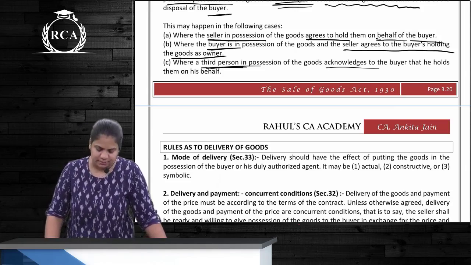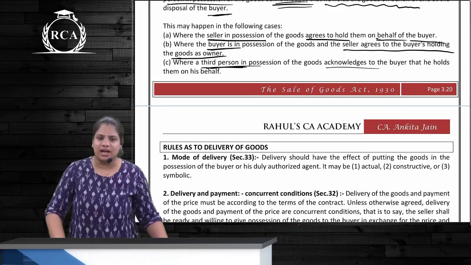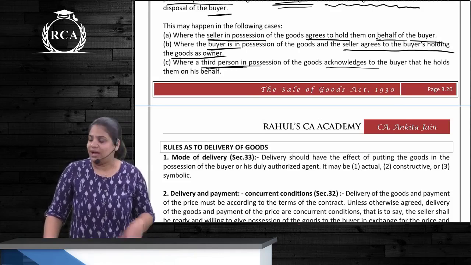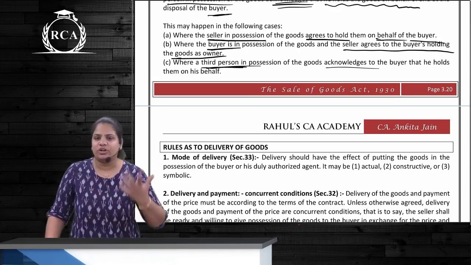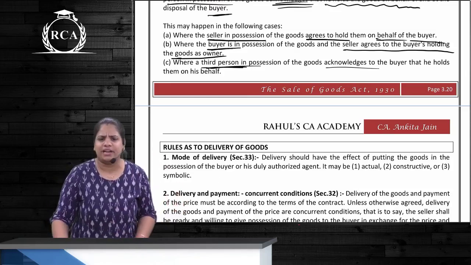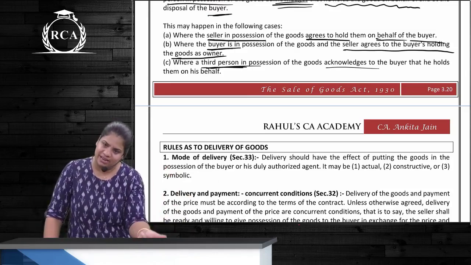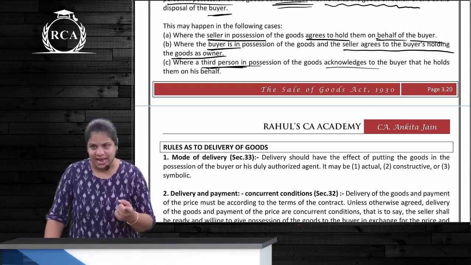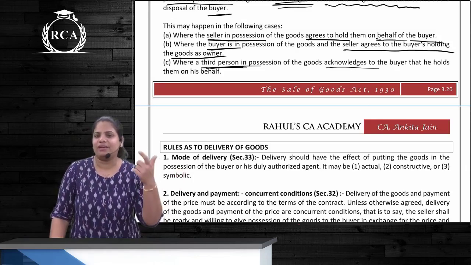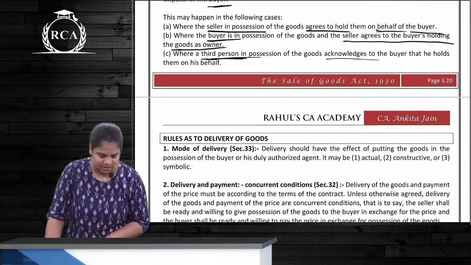Second situation is what? Buyer is in possession and seller agrees to the buyer's holding as the owner. I have given my old car to my friend for use. I call him and tell him, give the car back, I want to sell it. My friend says, I am only ready to purchase it. I tell him, okay, 5 lakhs is the price. He gives the money to me. Should he give the car back to me and again I give back to him? No. Can it be there with him only? Yes. But has delivery happened here? Yes. There is a change of possession without change of custody. Earlier he was holding like a bailee. Right now he is holding as if he is the owner. Correct? And third point is what?